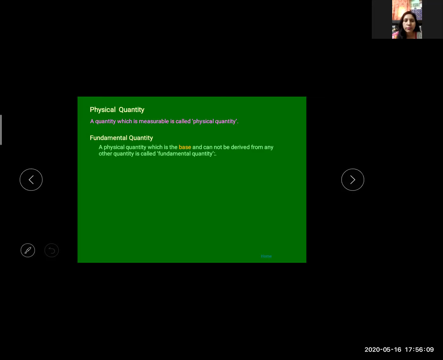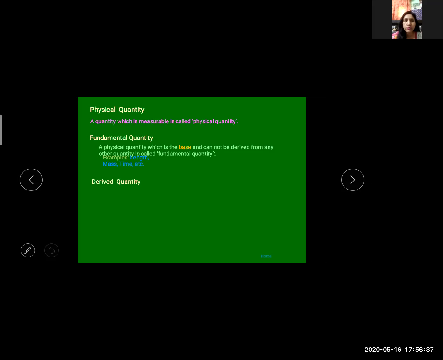The quantities which can be expressed, defined and measured independently without involving other quantities are called fundamental. We have 7 fundamental quantities: length, mass, time, electric current, thermodynamic temperature, luminous intensity and amount of substance.